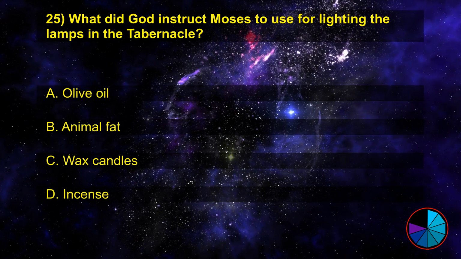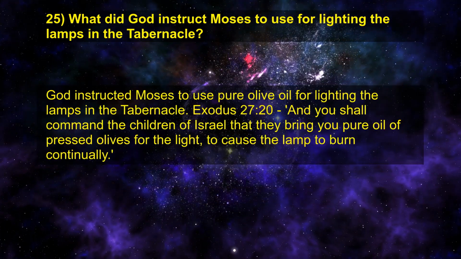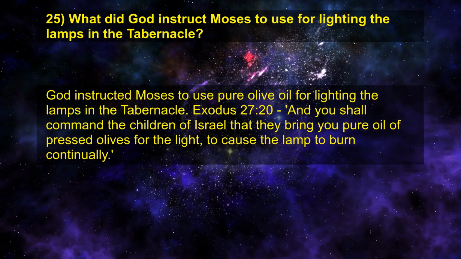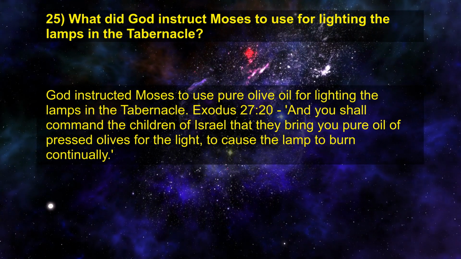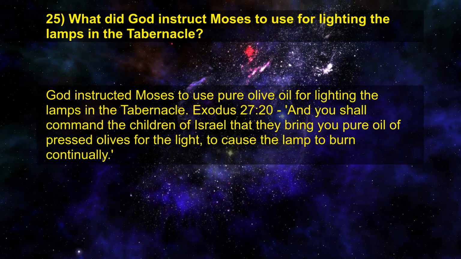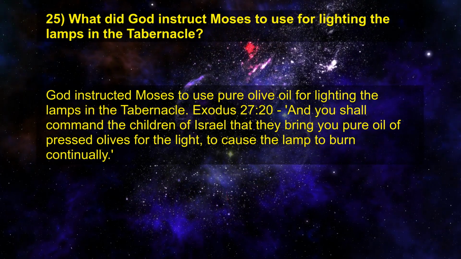Right answer is A. Olive oil. God instructed Moses to use pure olive oil for lighting the lamps in the tabernacle. Exodus chapter 27 verse 20. And you shall command the children of Israel that they bring you pure oil of pressed olives for the light, to cause the lamp to burn continually.